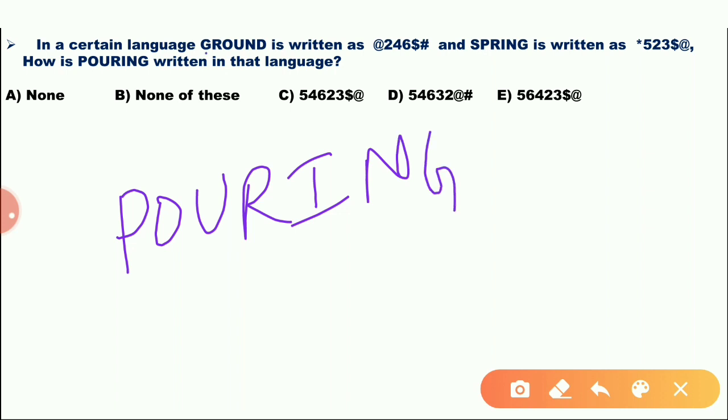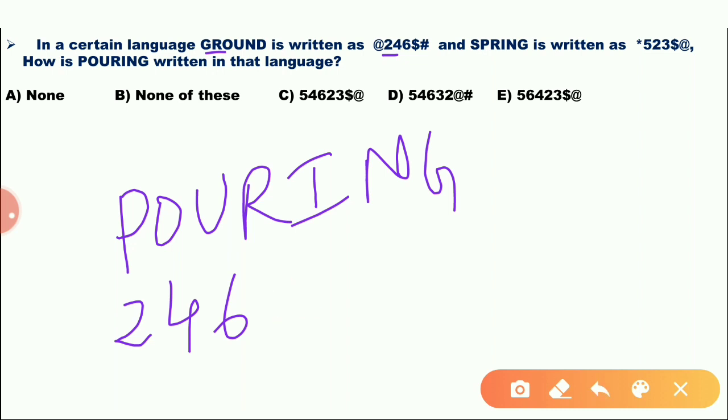What is the O? O is the 2. And W, what is the W for? What is the U? U is the 6. O is the 2. P is the 5.